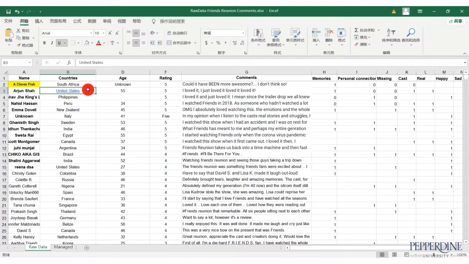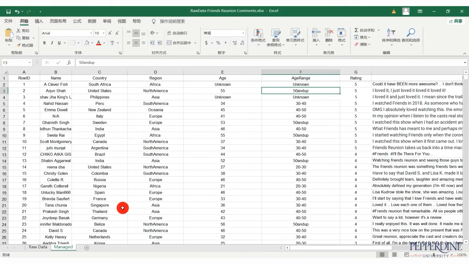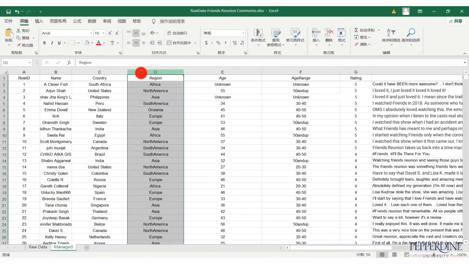Lastly, we can add metadata columns to create additional categories that we want to compare. For example, you might want to compare by region rather than country. You could create another column that creates an umbrella category for the original metadata. It's also a good practice to have a column that assigns a number to each row, which you can call row ID.